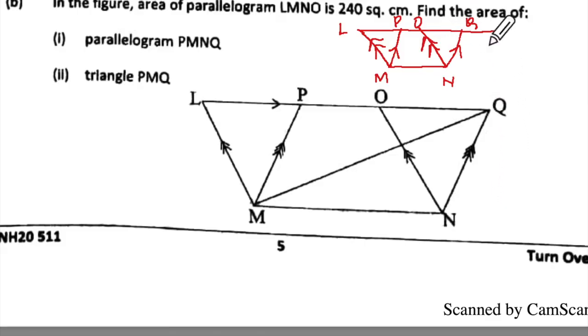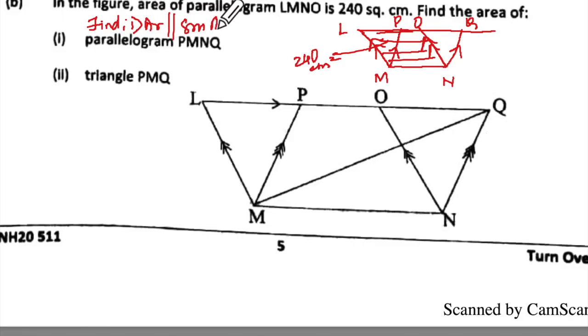And they are saying LMNO, that is this one. This one is 240 centimeters square. They are telling you to find the area of parallelogram PMNQ, and the second one is the area of triangle PMQ.